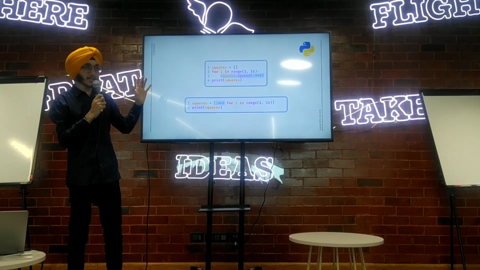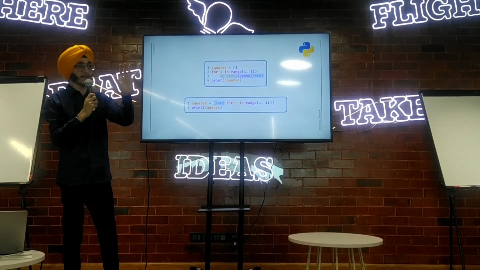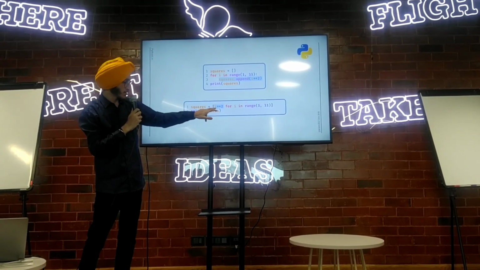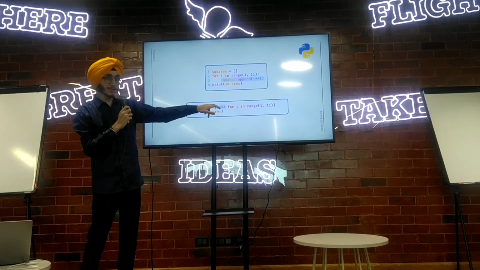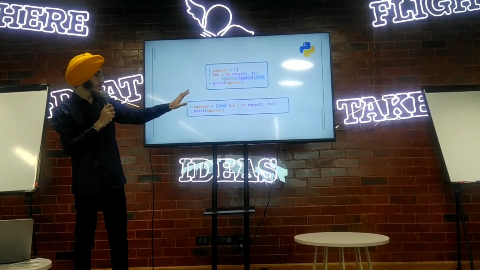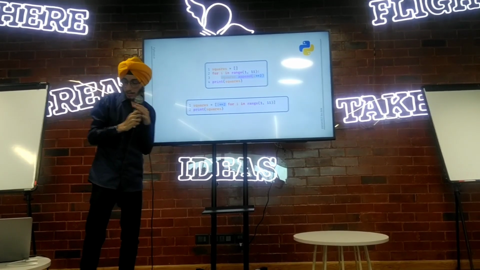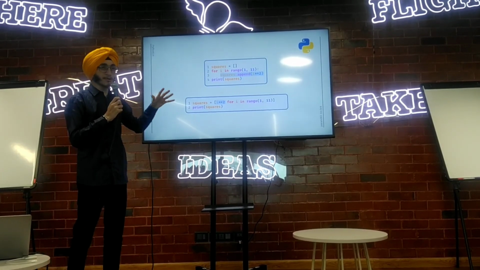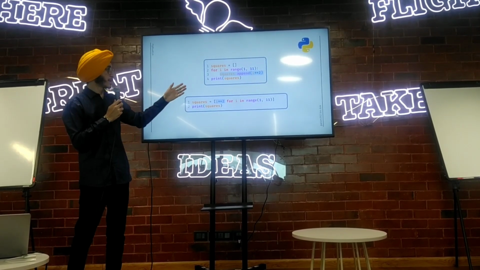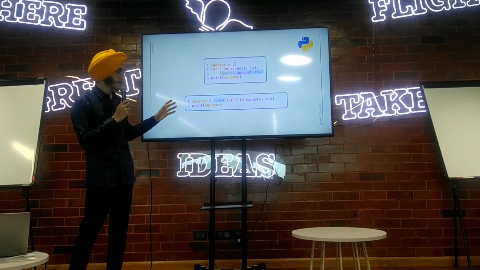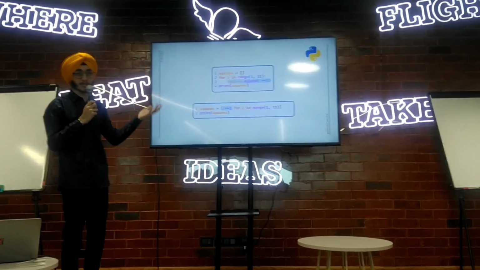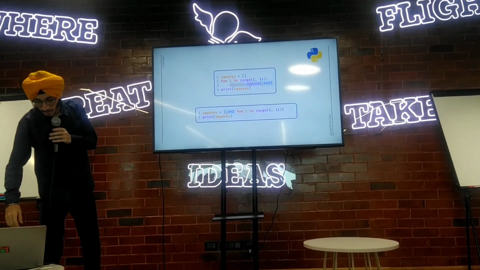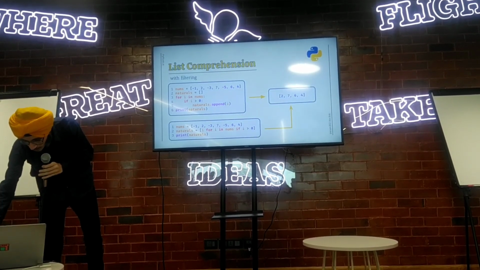Similar to conditional expressions, where we write the condition after the expression, here also we first write the expression which is to be appended in the list or data structure. Then we write the for loop. So here we don't need any kind of append statement. Both codes are doing the same thing. So this is how list comprehension is done in Python.